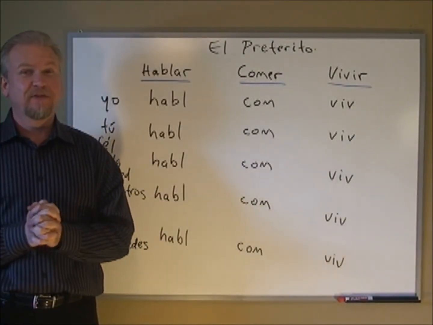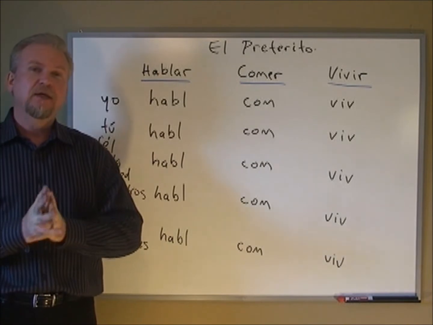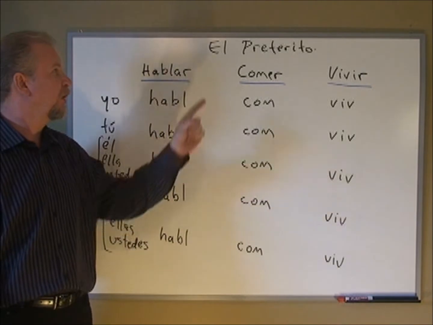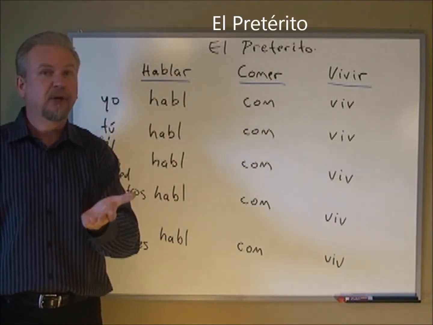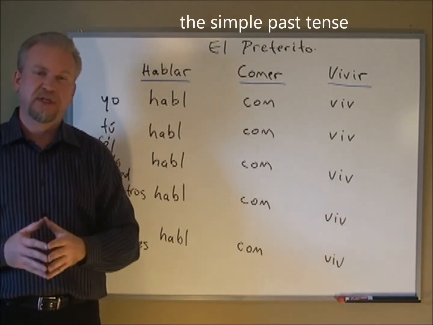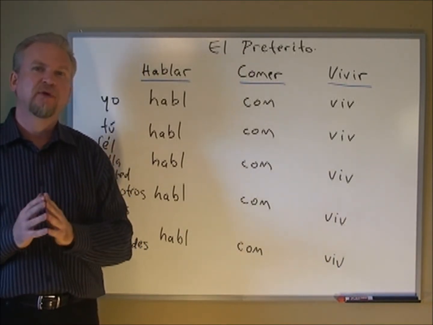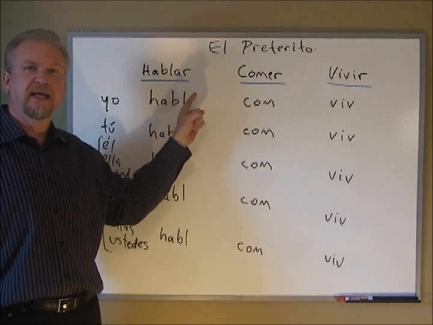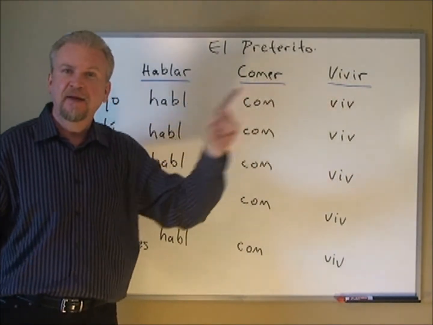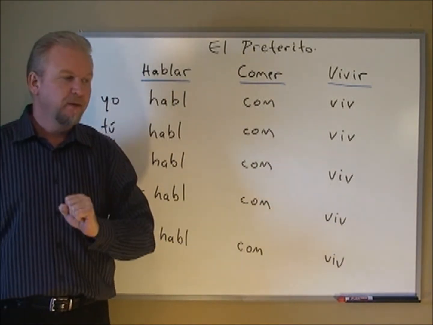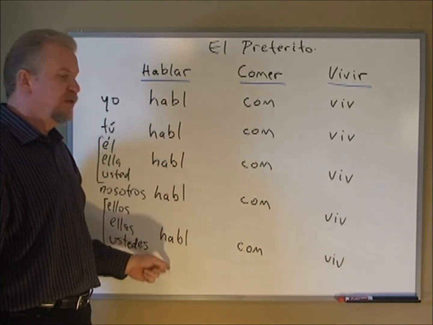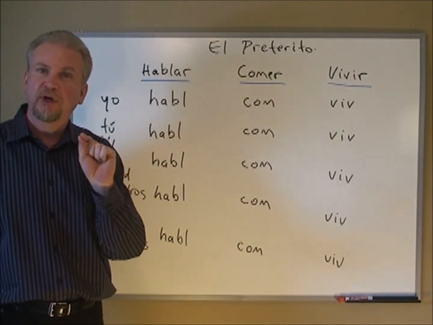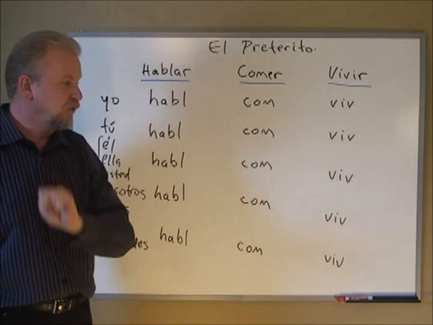Hola! This is one of the more important classes that we're going to look at. We are going to learn how to conjugate verbs in the past tense using what we call el pretérito, the preterite tense, or the simple past in English. This is one of the trickier ones, so please pay attention. We're going to examine the different endings for the AR, ER, IR regular verbs. So to begin, we see the stem or the root is the same, regular verb conjugation en el pretérito.